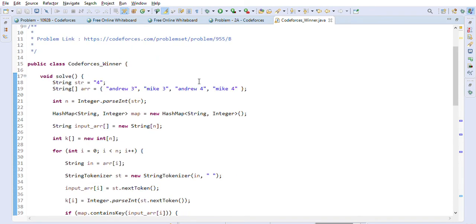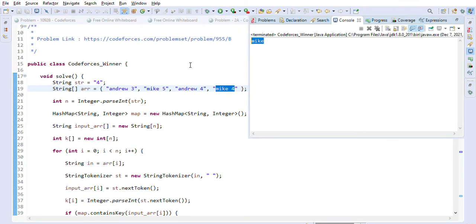Now, for example, let's make a little change here. If Mike is scoring, let's say, 5 points here, so Mike is now scoring 5 plus 4, total 9 points. So he should be the winner. As you can see, Mike is the winner here.